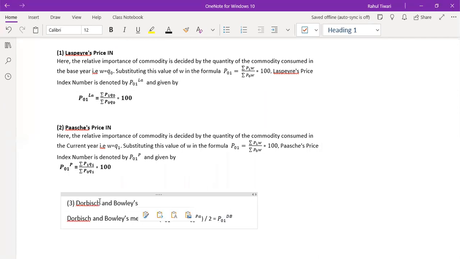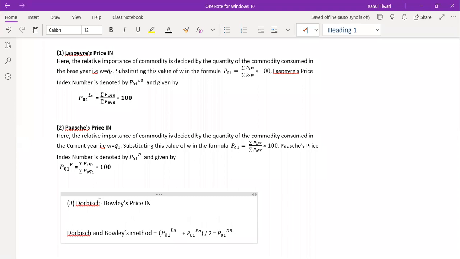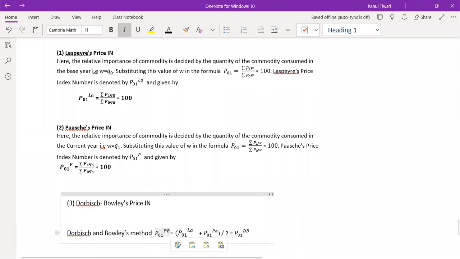The third method is Dorbish and Bowley. See the spelling properly. Dorbish-Bowley price index number, and as I said, it is the average of Laspeyres and Paasche.